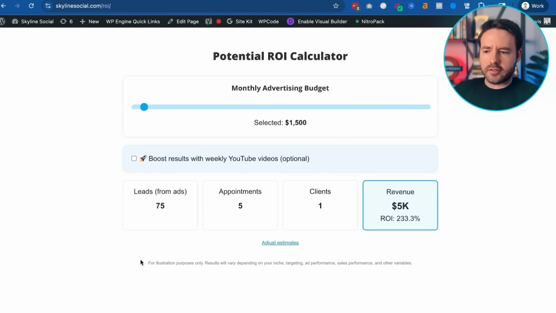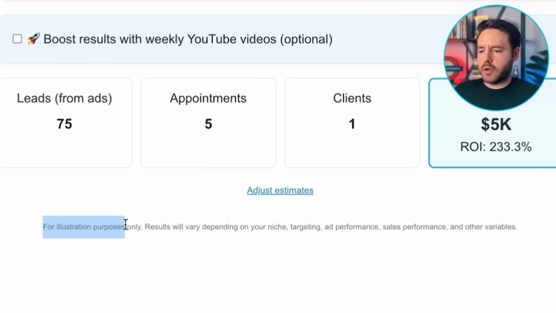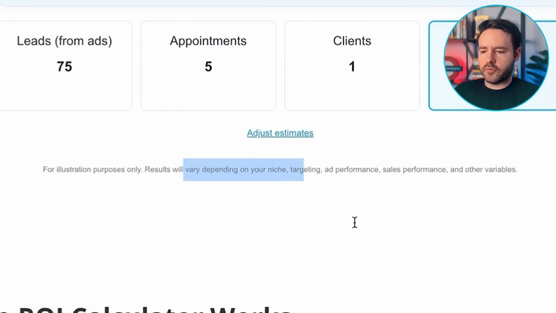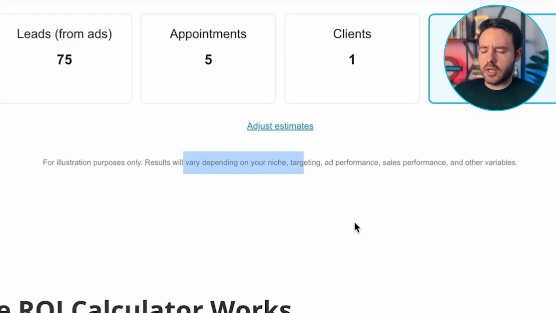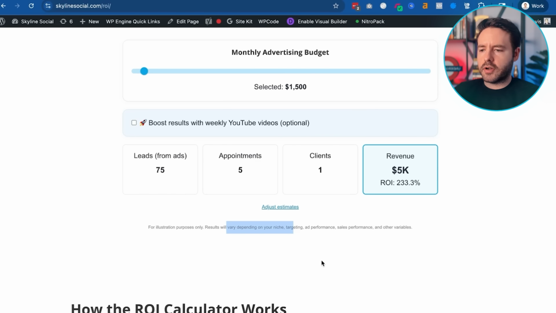And of course, as a disclaimer, these numbers are for illustrative purposes only, and results obviously vary based on lots of different variables, such as your ad performance, your sales performance, and other variables. But it's just designed to give you a rough idea of what you could expect based on the data that we've seen with other clients that we also work with.